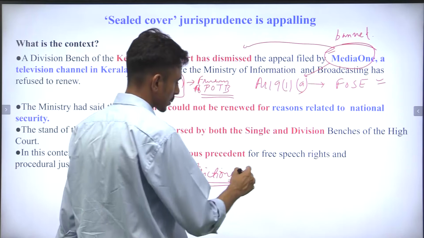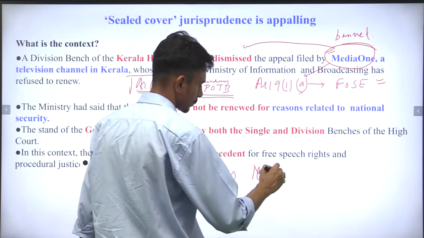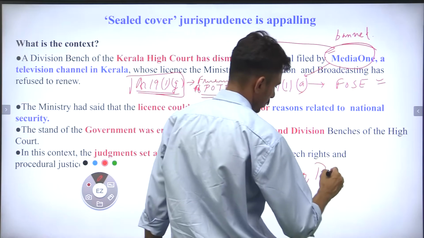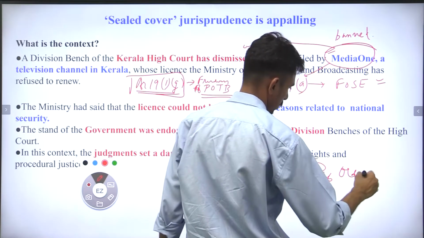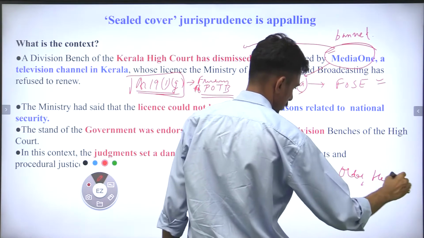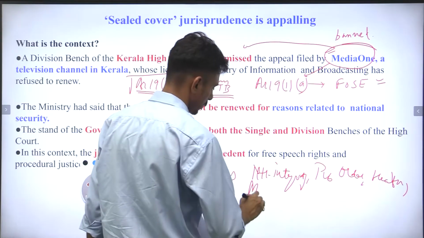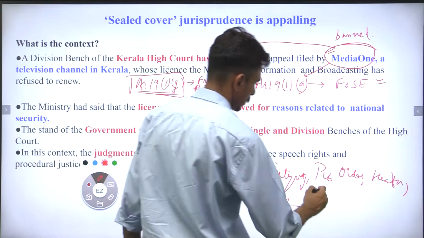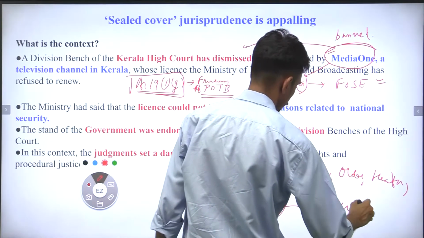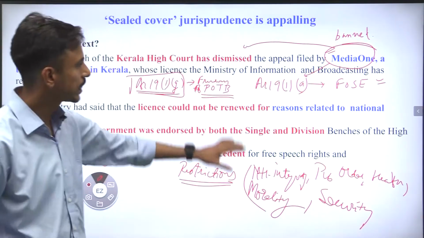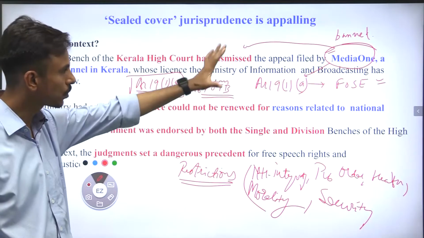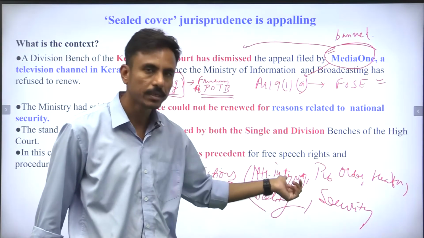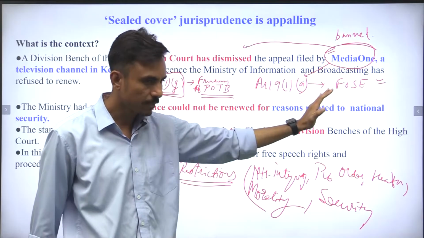For example, the restrictions of national integrity, public order, health, morality, national security. So if any speech of an individual or an agency is against the security or integrity of the nation, then definitely such freedom can be curtailed, right?